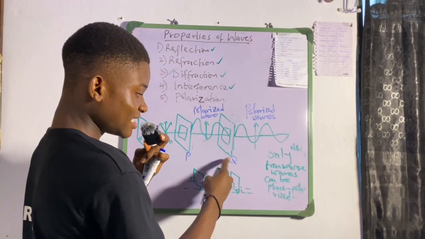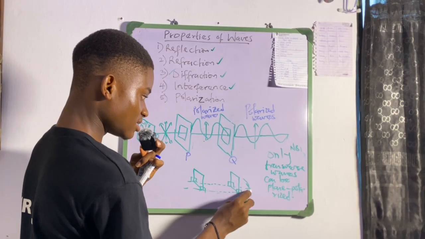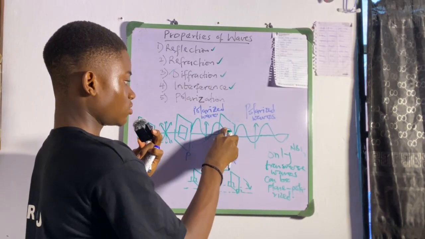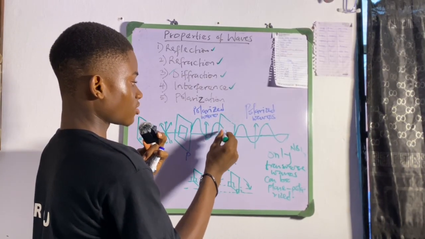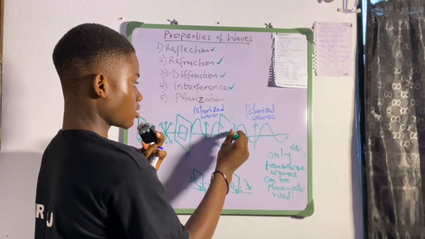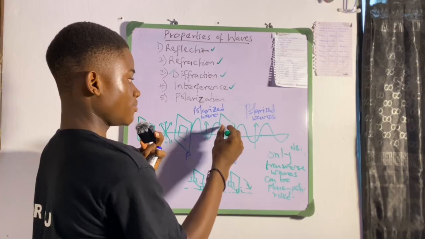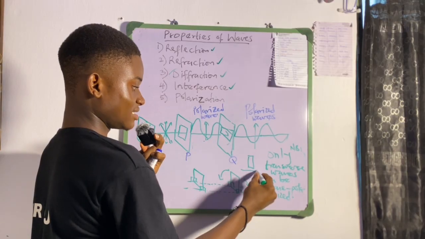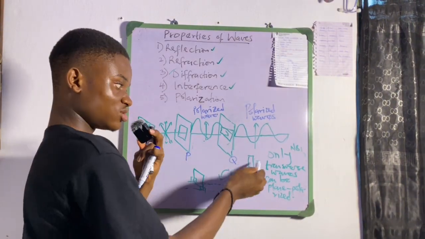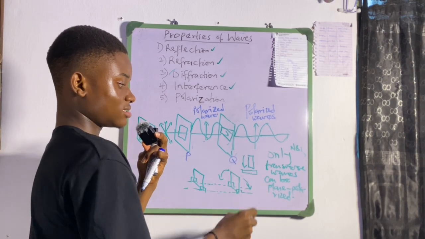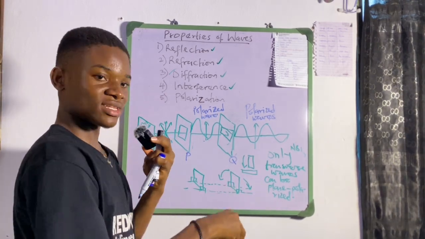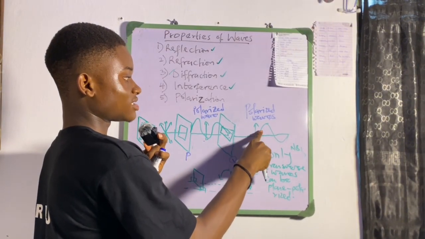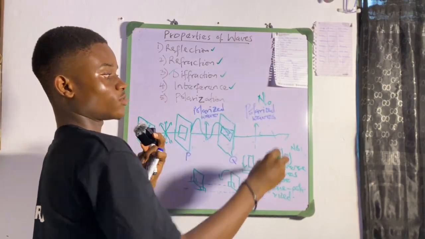Alright? But when you rotate this, whether like this or like this, alright? Let's say we rotate Polaroid Q, and this shape eventually becomes like this. You bend it. Alright, instead of being like this, it's now like this. Alright, when we rotate it to become like this, you see that the angle has changed. That angle 90 has been altered. So the wave will stop here. Then there will be no polarization again. So no polarized waves. Alright.